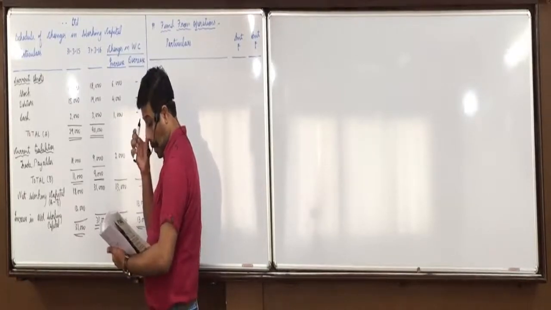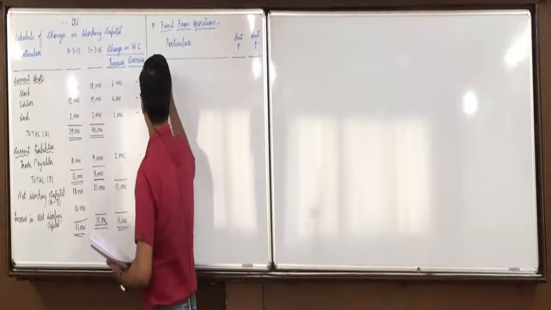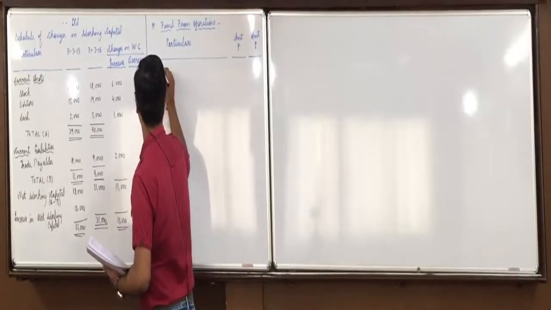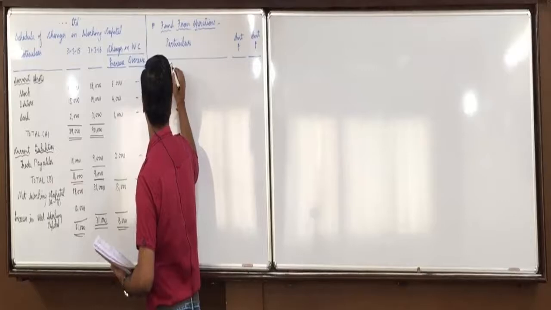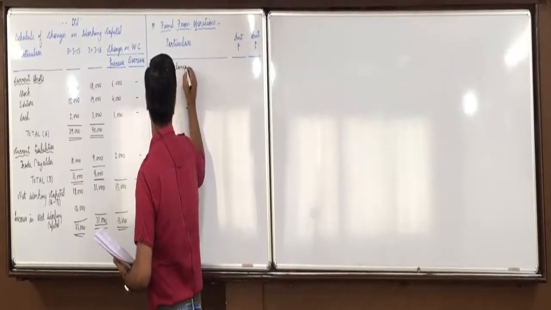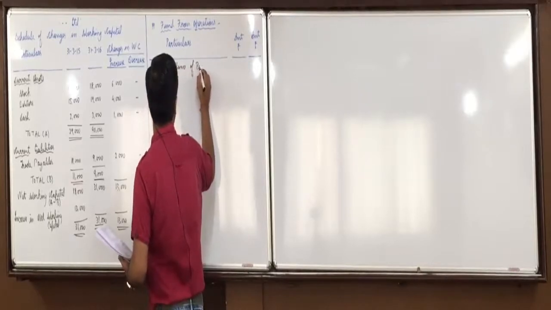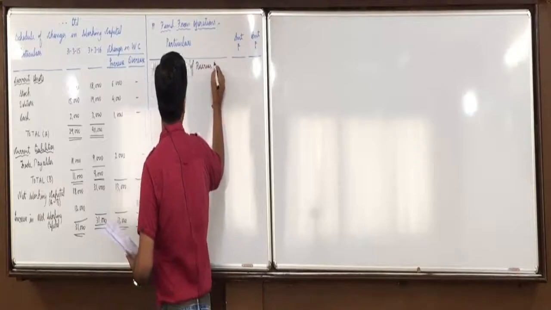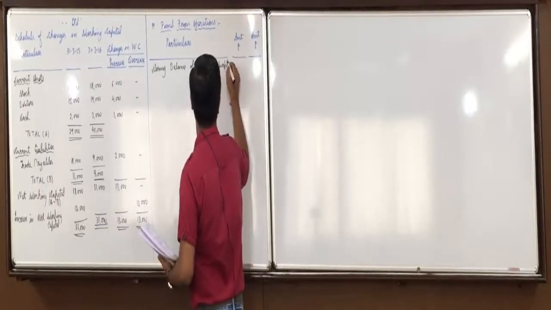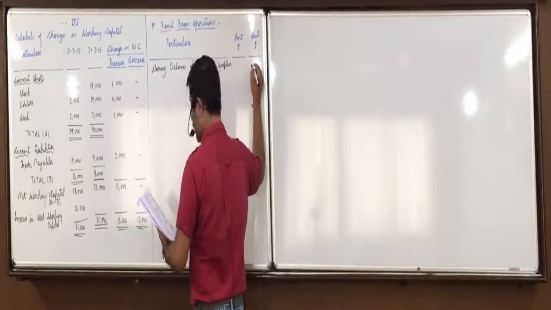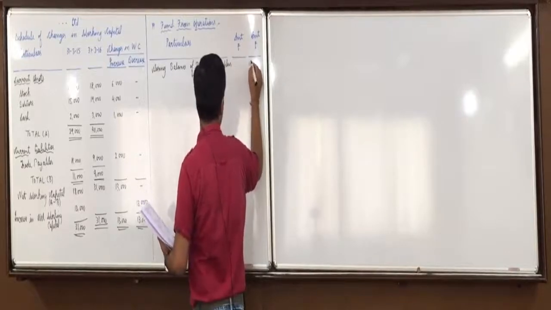Closing balance of reserves and surplus. Here the P&L account is not given, so we'll start with the closing balance of reserves and surplus. That is 19,000.